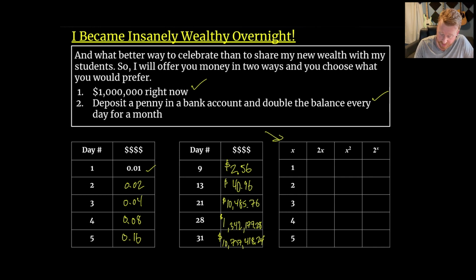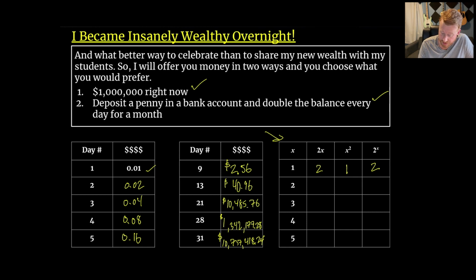So what I'm saying here is kind of looking at this other graph. If we're looking at input values of 1, 2, 3, 4, and 5, well, 2 times x, 2 times 1 is just going to give us 2. 1 squared is actually just 1. And 2 to the 1 is just 2.